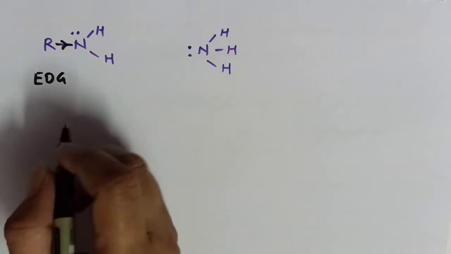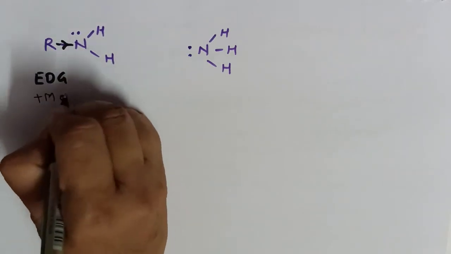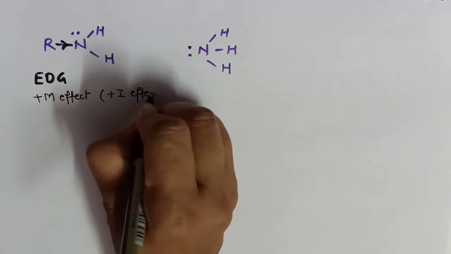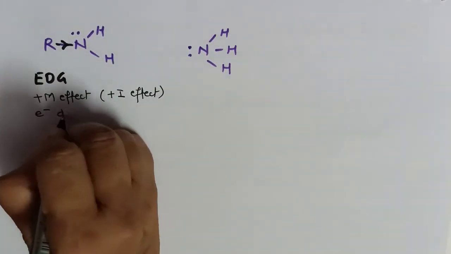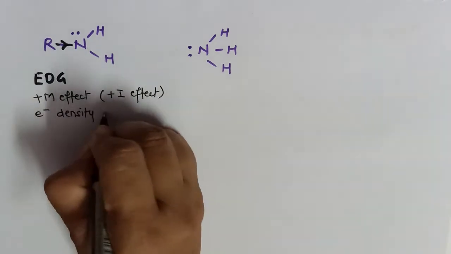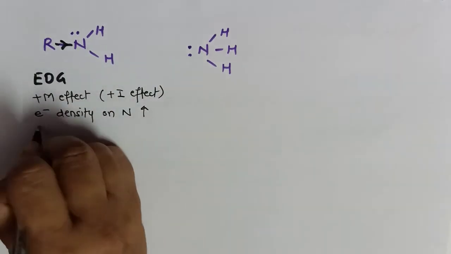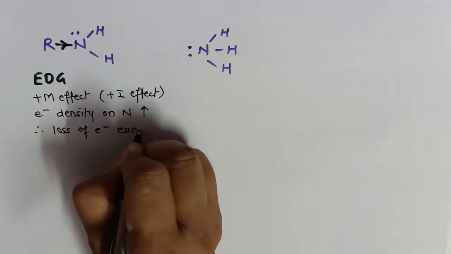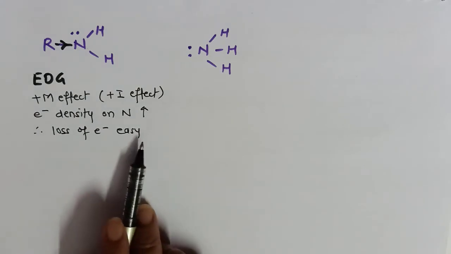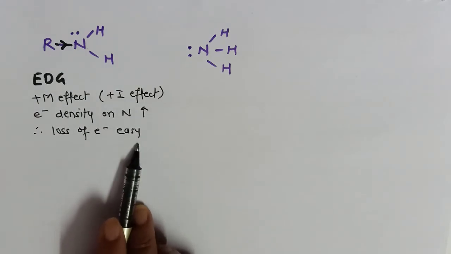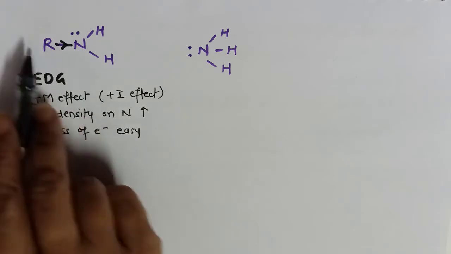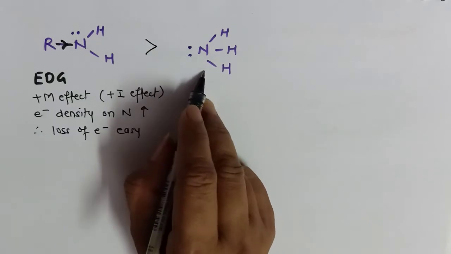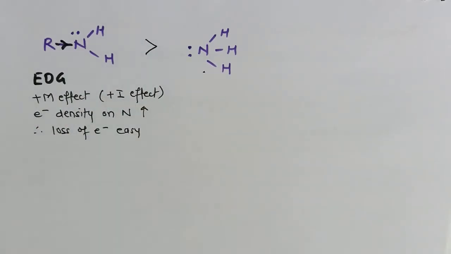That is, alkyl groups, they show plus M effect, or I will show plus I effect. So electron density on nitrogen increases. Therefore, loss of electron becomes easy. And if the loss of electron becomes easy, it becomes more base, Lewis base. And so what will be the overall conclusion? Alkyl amines will be more basic than ammonia because of plus I effect.